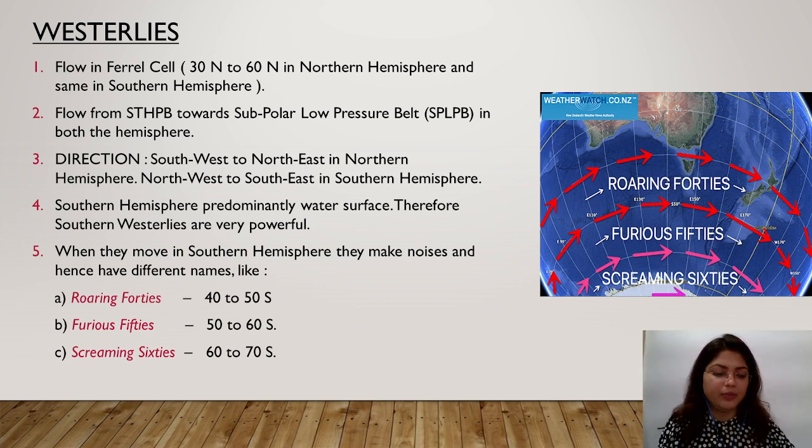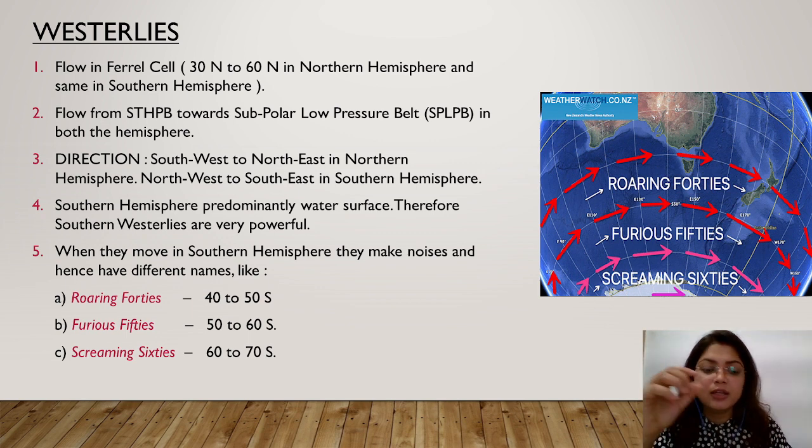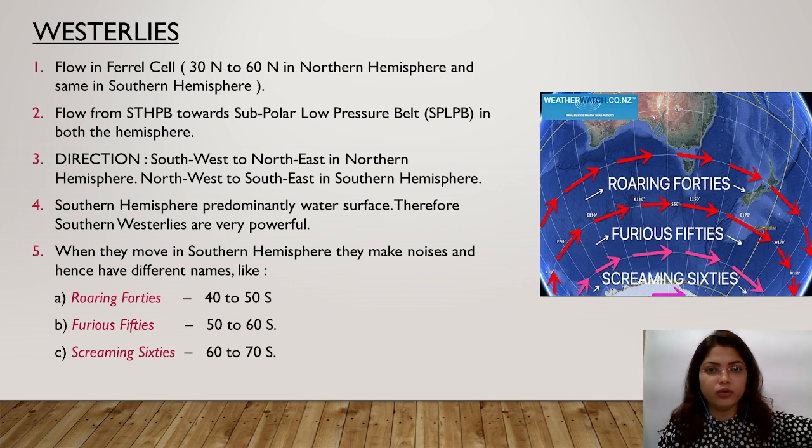At different latitudes they come with different speeds and make different noises, due to which they are named differently. For example, here you can see roaring 40s. Roaring 40s means they are blowing between the latitudes of 40 degrees south to 50 degrees south.